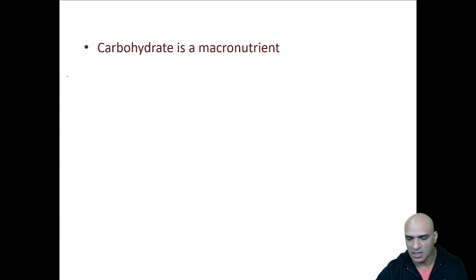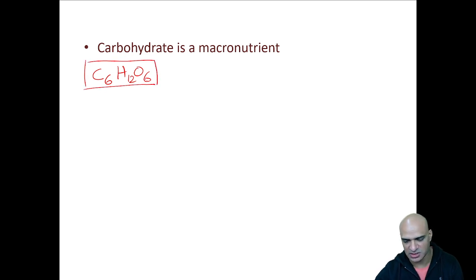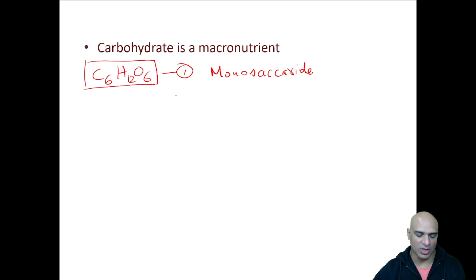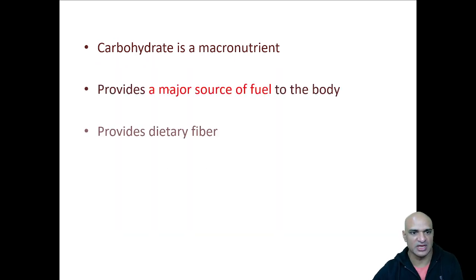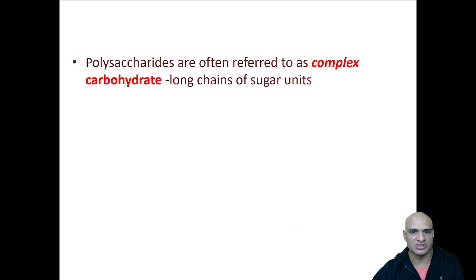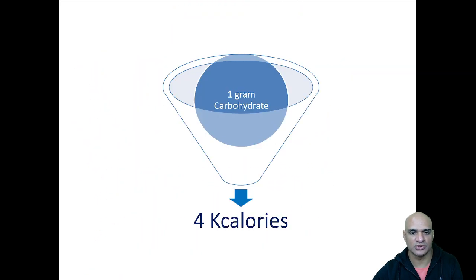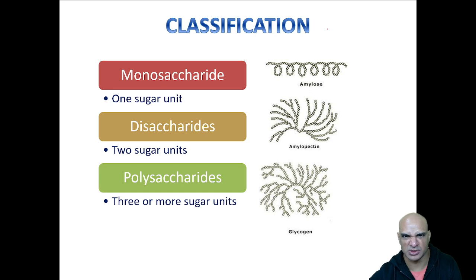Carbohydrates are compounds which are made of carbon, hydrogen, and oxygen. So if you look at it, this is the basic building block of a carbohydrate, C6H12O6. So if there is only one of this, we call this a monosaccharide. Mono means one, and saccharide is a sugar. And what are the examples for this? We have examples of monosaccharides, which are glucose, fructose, and galactose.